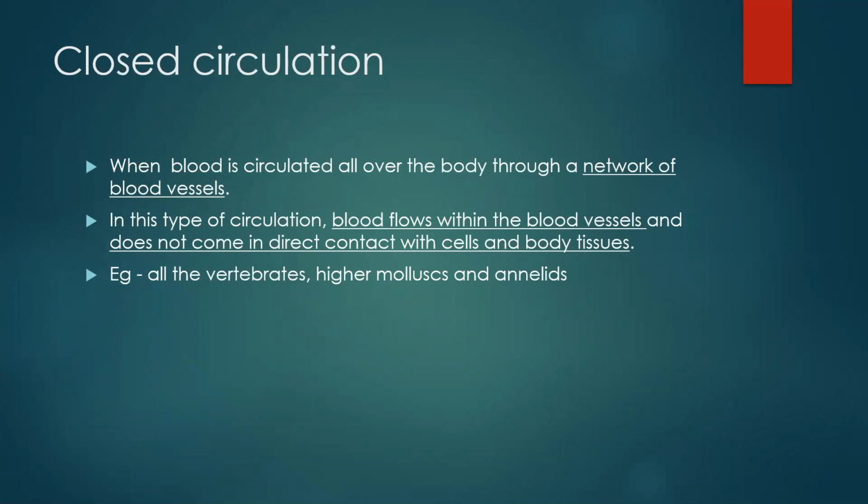Now what exactly is closed circulation? When blood is circulated all over the body through a network of blood vessels. So when the body has a network of blood vessels, blood flows into tube-like structures which are called blood vessels. So such type is called closed circulation.